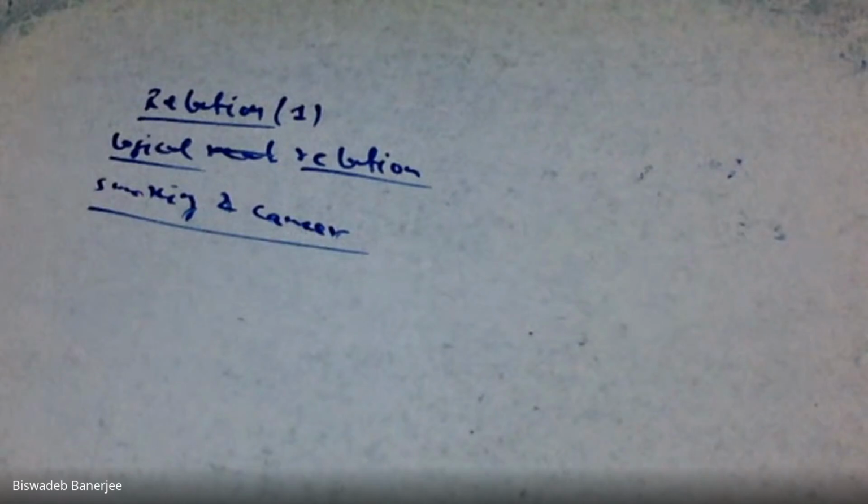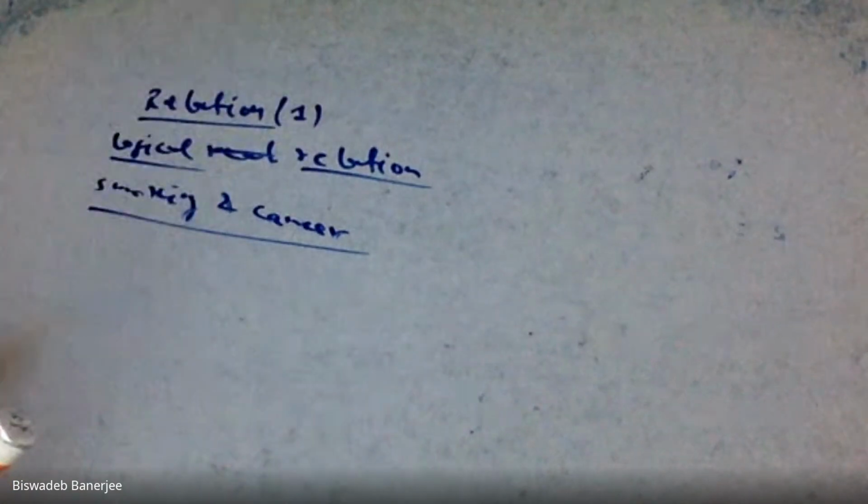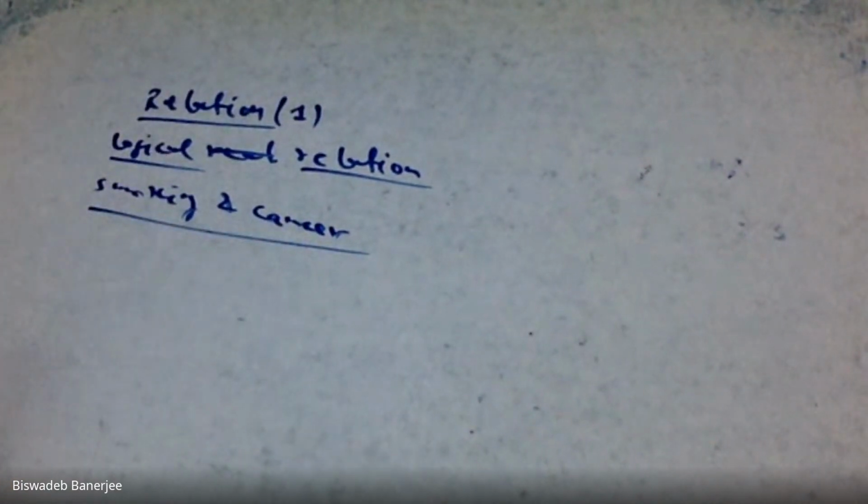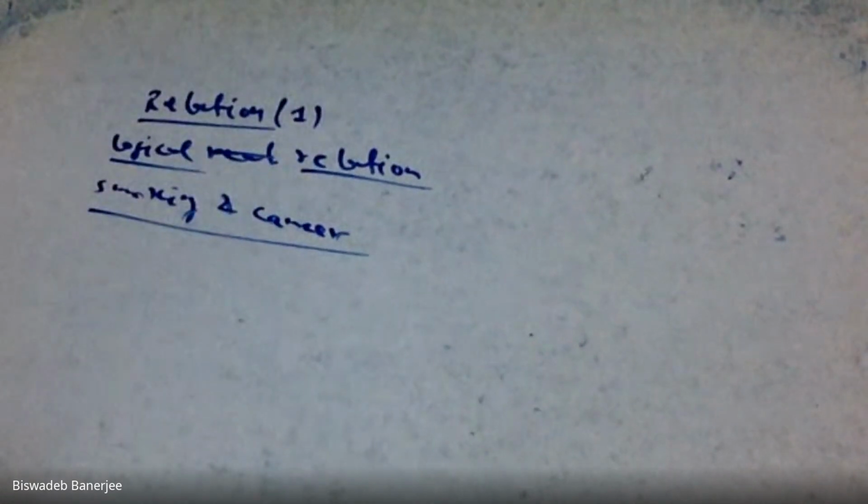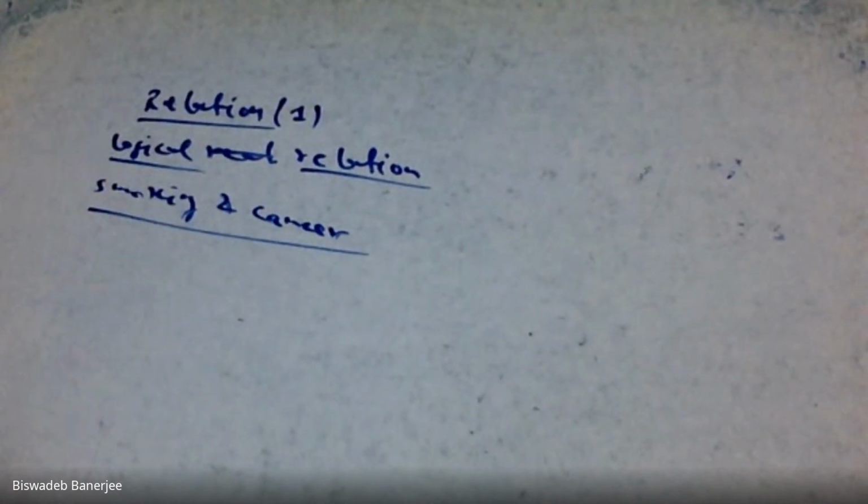That doesn't mean it is true, but there is a logic. You can relate smoking and cancer. So this type of logical relation is known as relation.